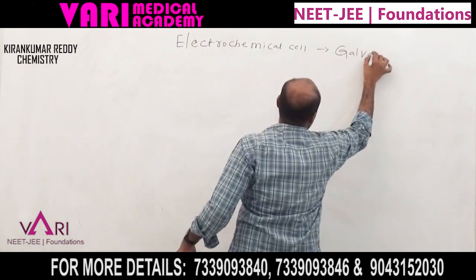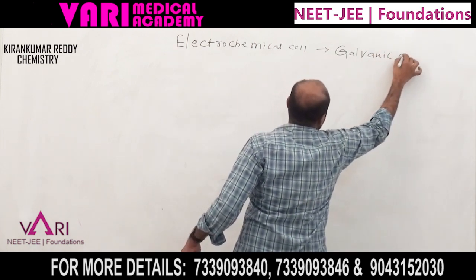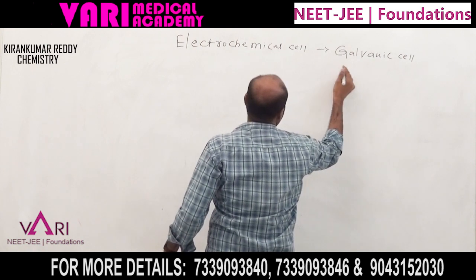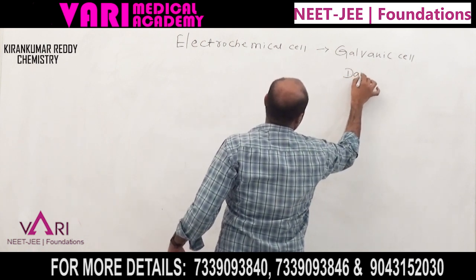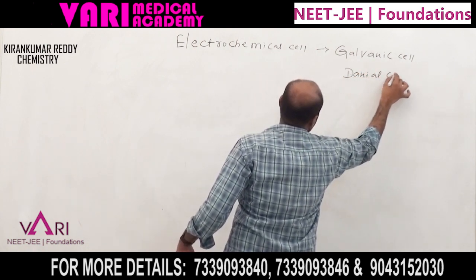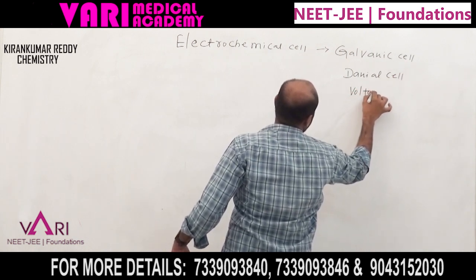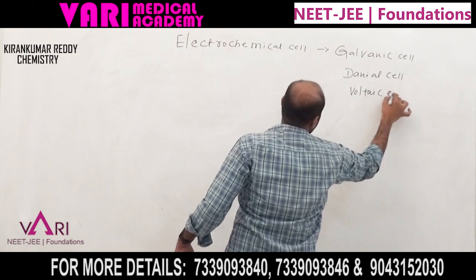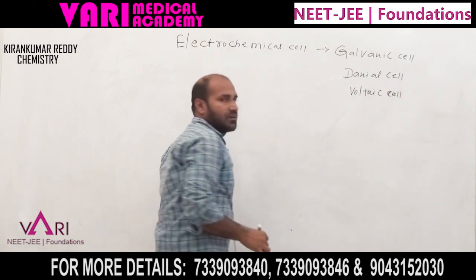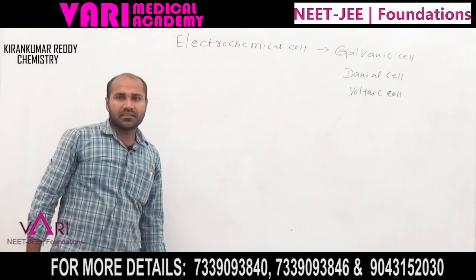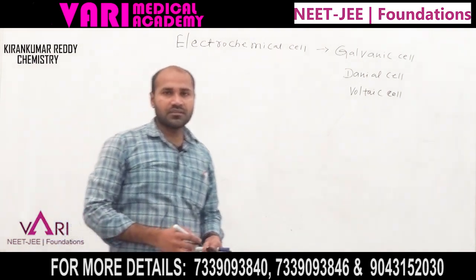Examples of galvanic cells are the Daniell cell and the voltaic cell.